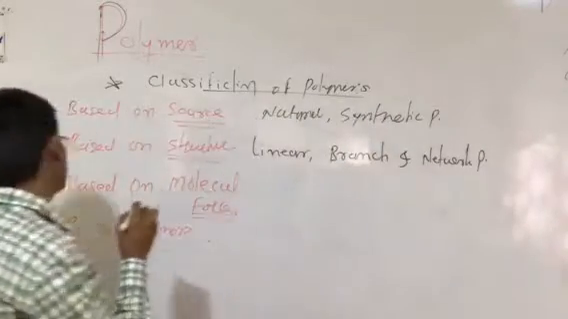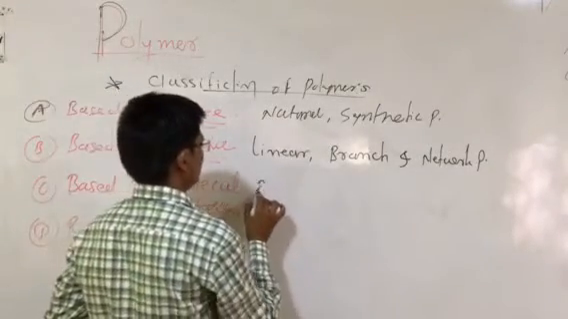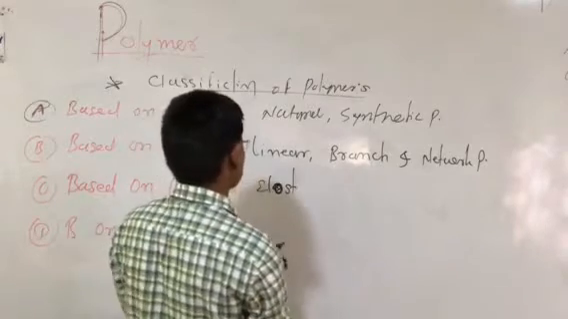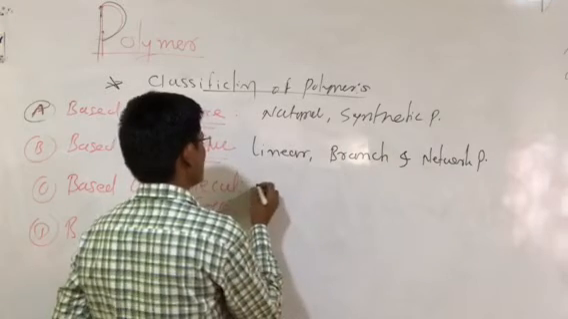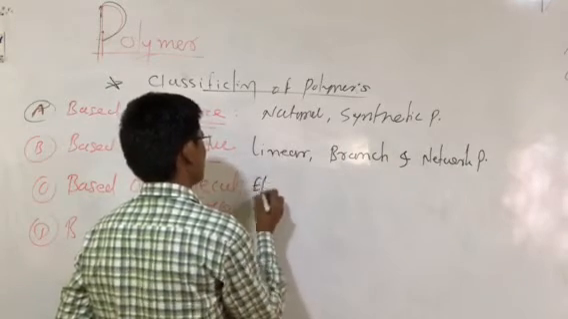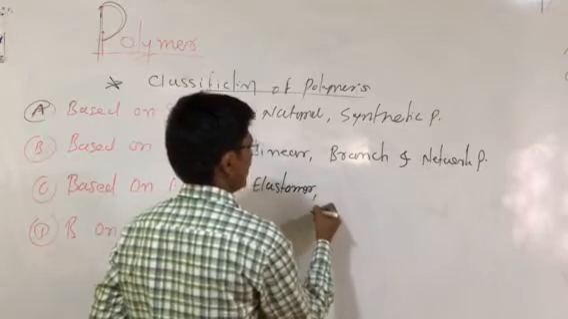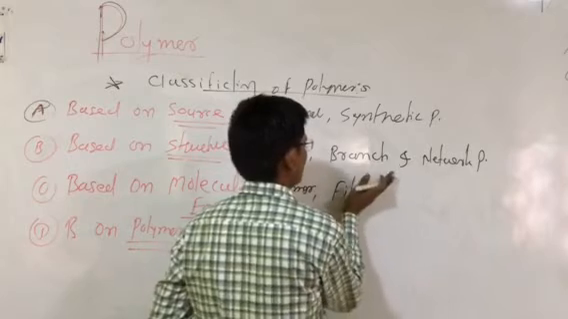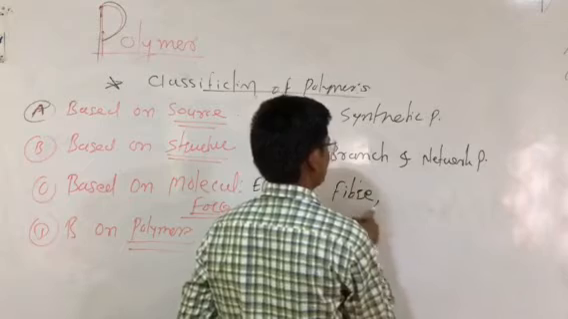Next, based on molecular forces. The first is elastomer. This is an elastic nature, so there is strength, stretching and bending. So this is elastomer. The next one is fiber, a type of polymer. So we have elastomer and fiber.